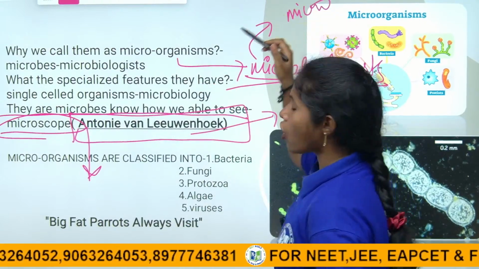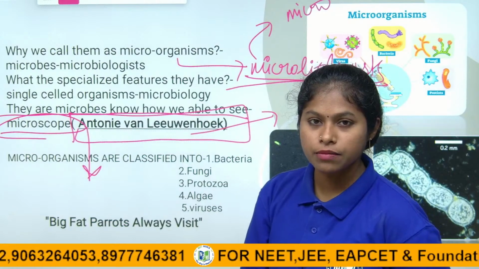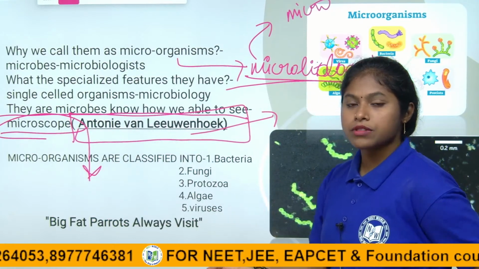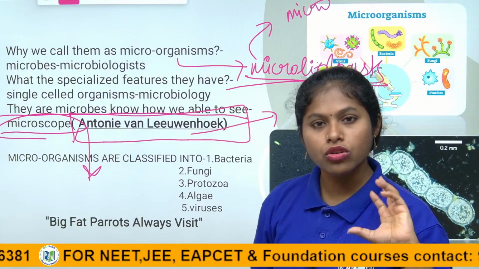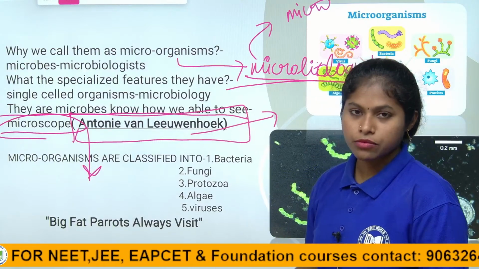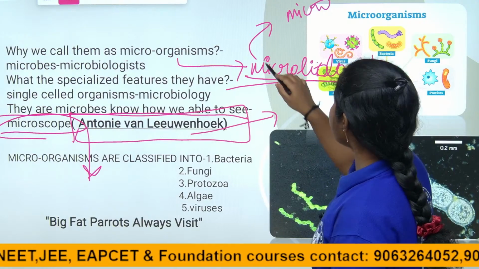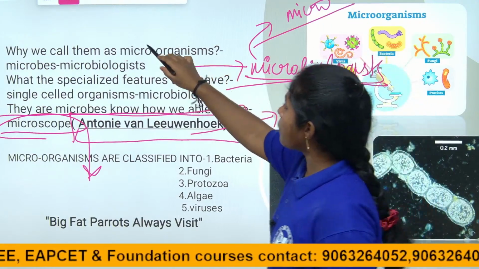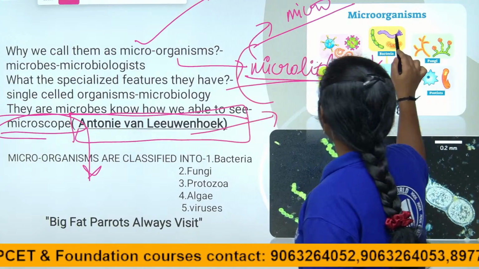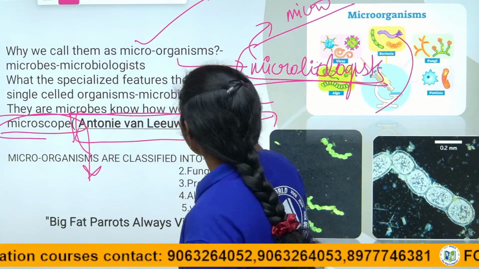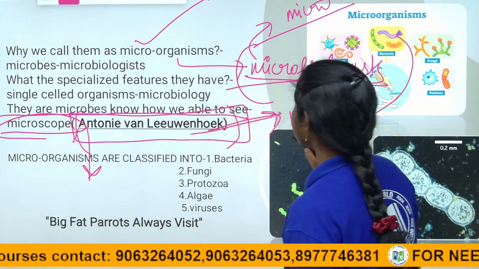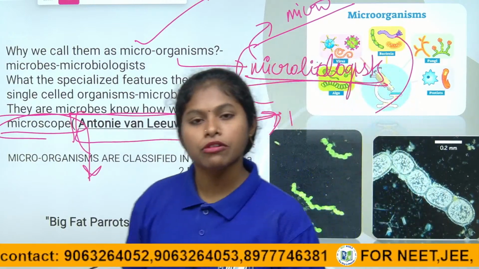So, microorganisms are single celled or unicellular organisms. They are microscopic because they cannot be seen with our naked eye. Those organisms we call microorganisms or microbes. The scientist who studied microorganisms, we call a microbiologist. Right children? Anton von Leeuwenhoek was the scientist who first discovered cells, with the help of the microscope.